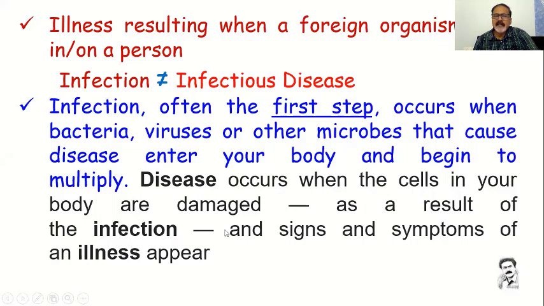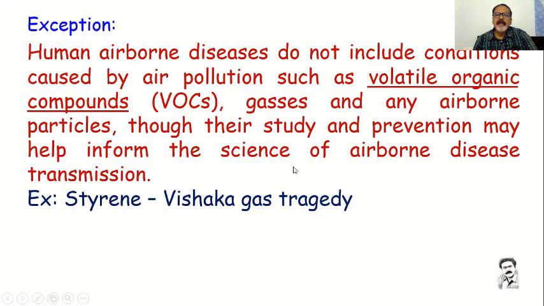Disease occurs when the cells in your body are damaged. As a result of the infection, the signs and symptoms of the illness appear. So immediately after you get infected, you may not have symptoms of the disease. That's why those who got corona may not have any symptoms. After the second day, third day, the infection gets into the body and damages our body cells. Then we will call it infectious disease. Some diseases are not from pathogens.